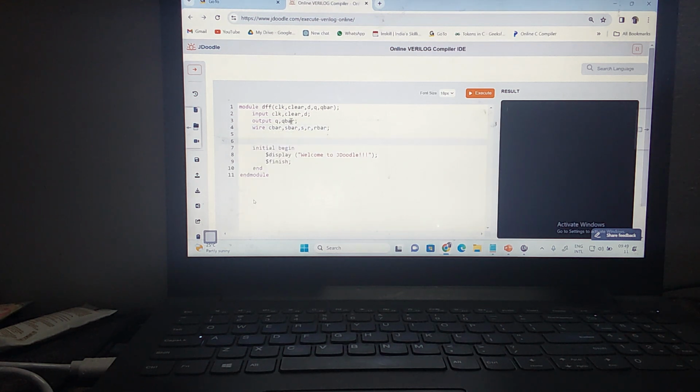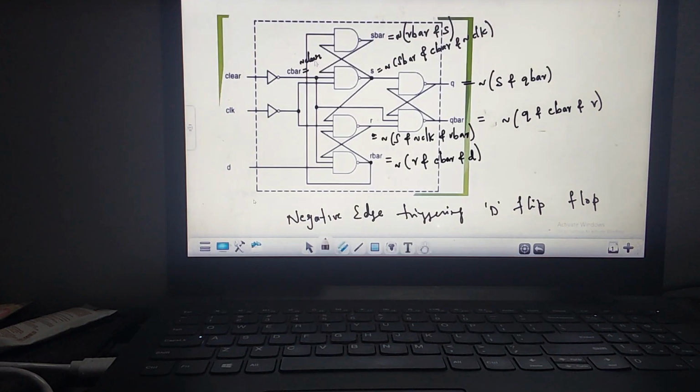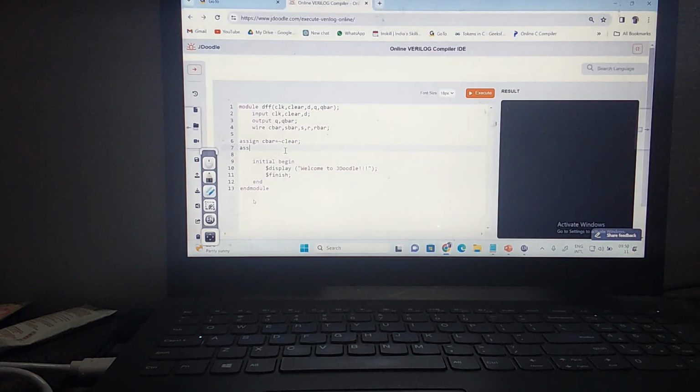Next what I need to do? Assign. So we are doing the data flow modeling technique. What do I need to assign? First C bar. C bar is equal to what? Not of clear. Coming to this circuit, first I am doing C bar equal to not of clear. Next is S bar. What is S bar? S bar is equal to not of R bar AND S.